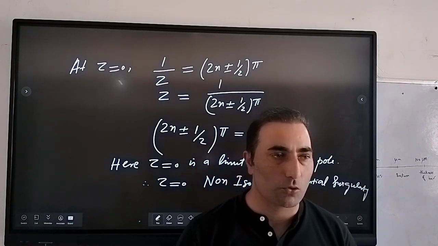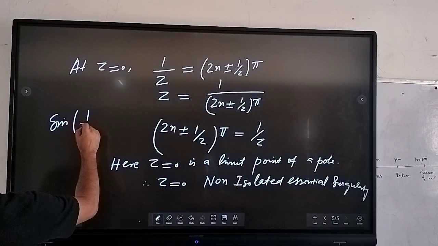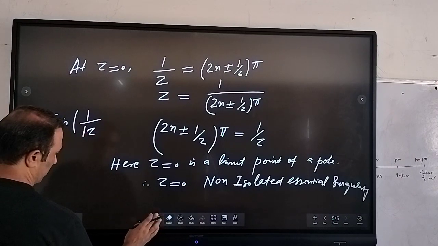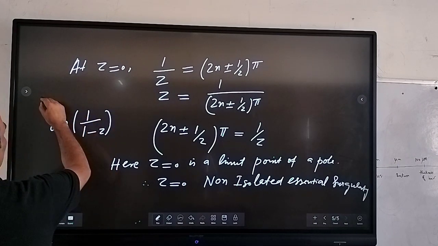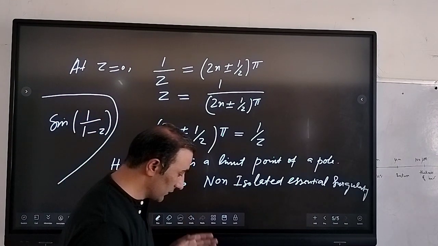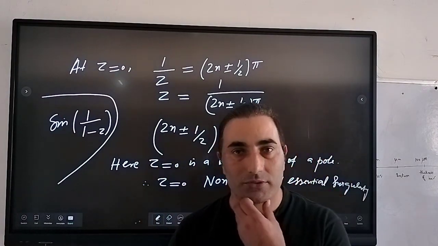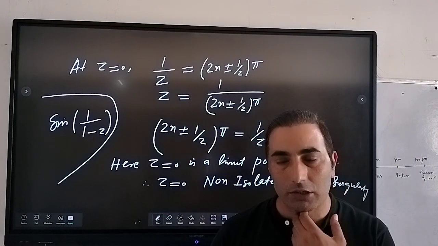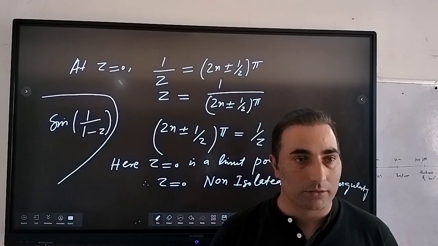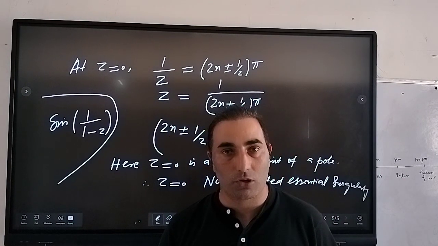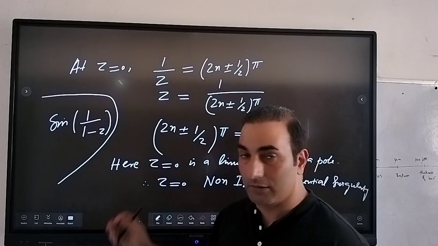And similarly, you can take many more functions, like sine of 1 upon (1 minus z). If I have this kind of function, you can also see the nature of the singularity, right? And you can find many more problems where you find the nature of the singularity. Hopefully in our coming lecture we will discuss some. This is basically the extension of the Cauchy integral formula, that is, how to calculate the residues and many more problems on this also, right? Thank you.